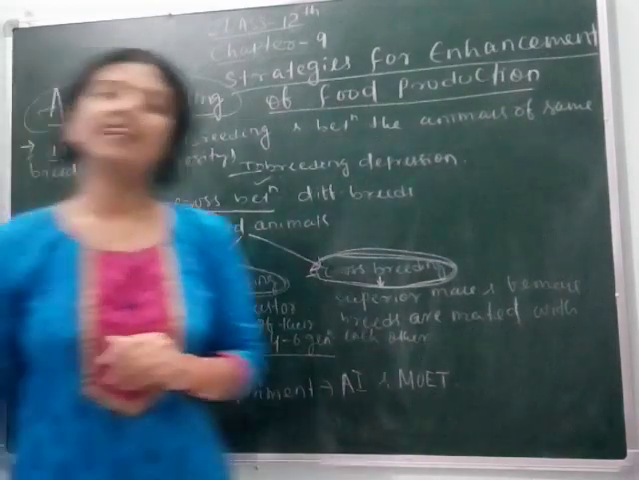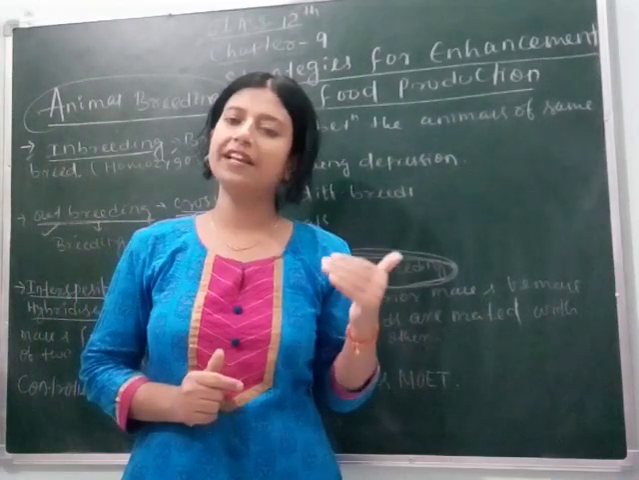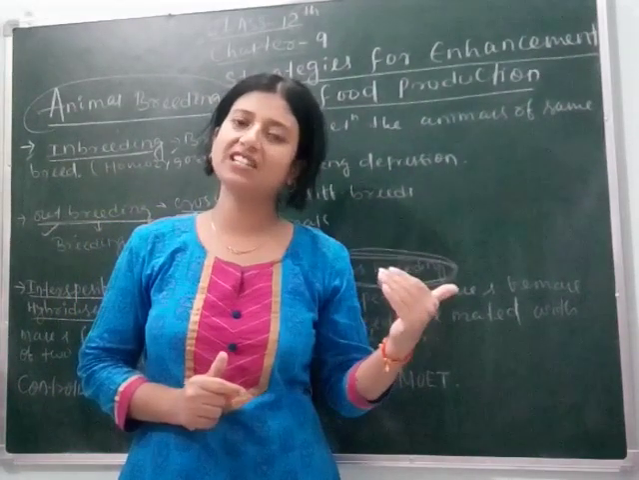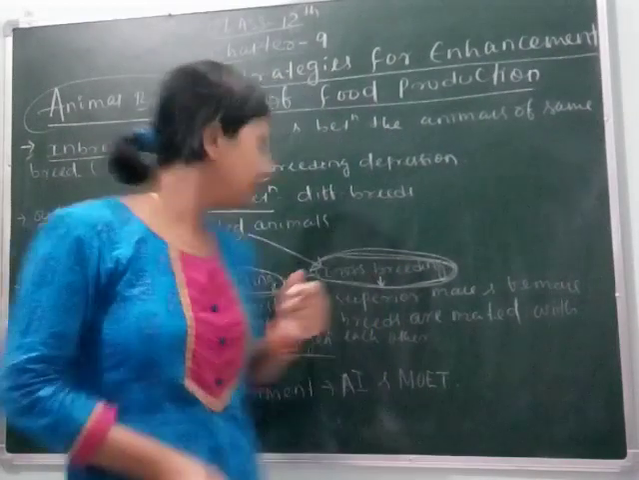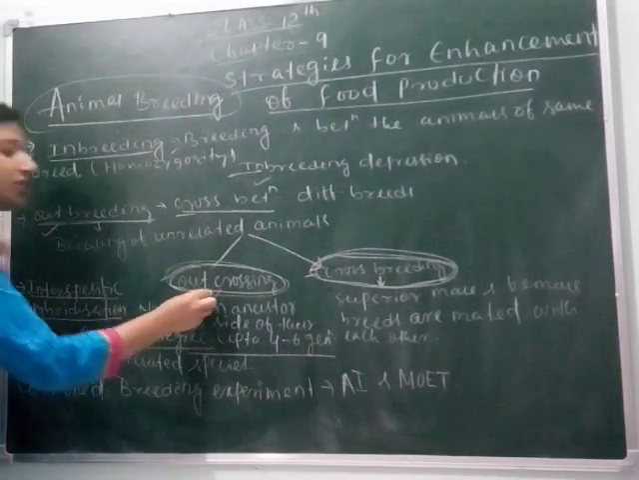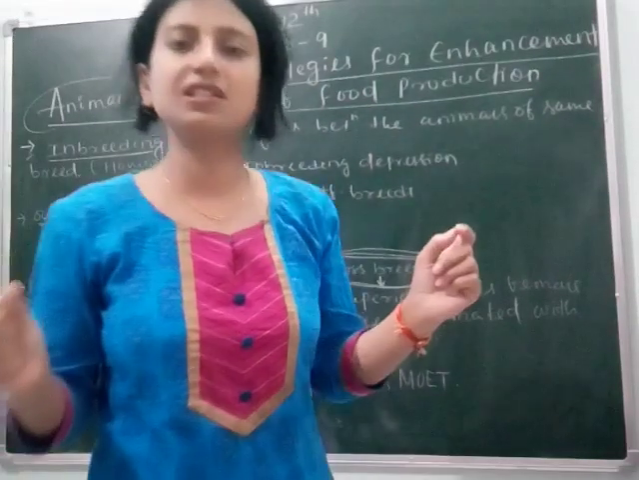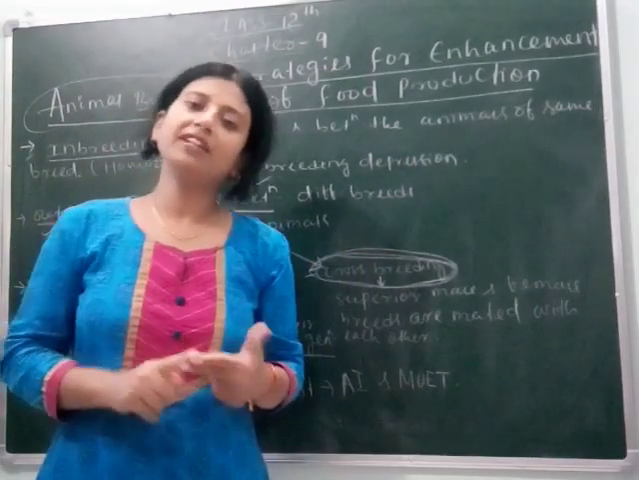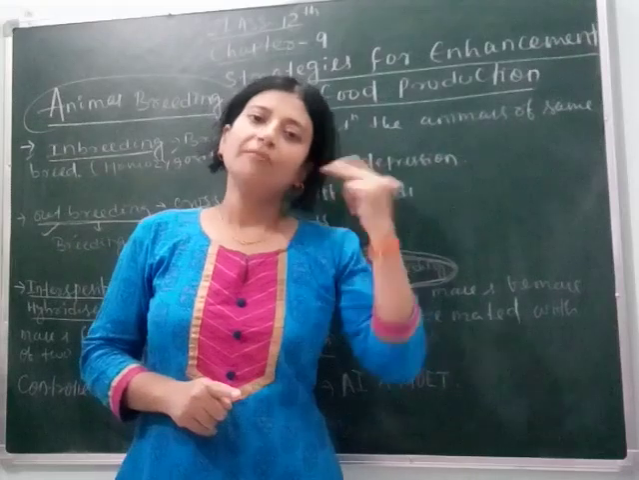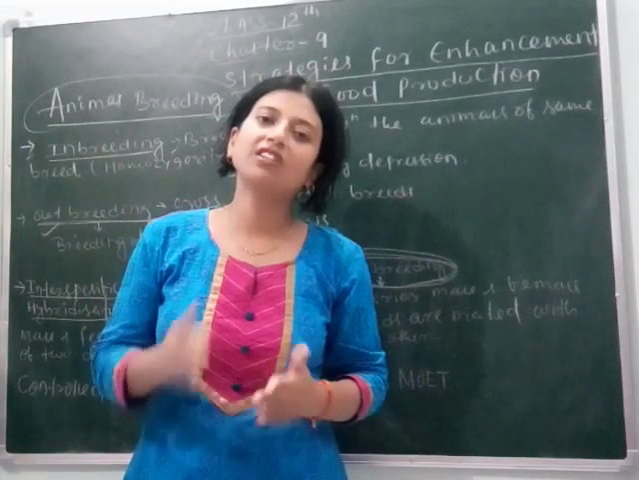Clear? Pedigree means the past. Studying the life history of past generations is called pedigree analysis, which you already studied in chapter 5. So we can define outcrossing as when there is no common ancestor on either side. When there is no common ancestor on either side up to 4 to 6 generations of their pedigree,